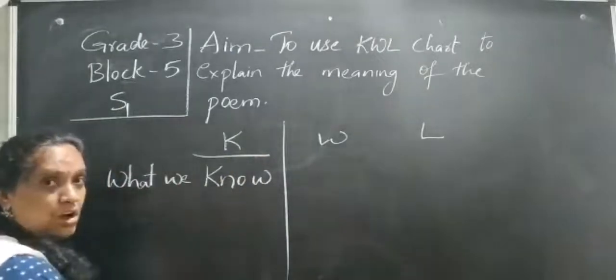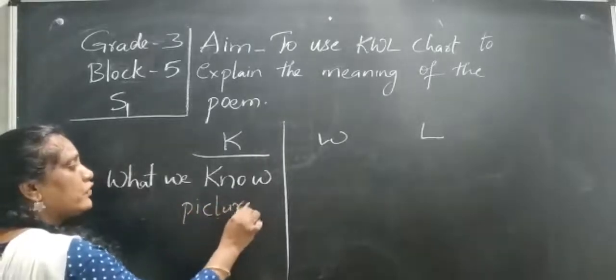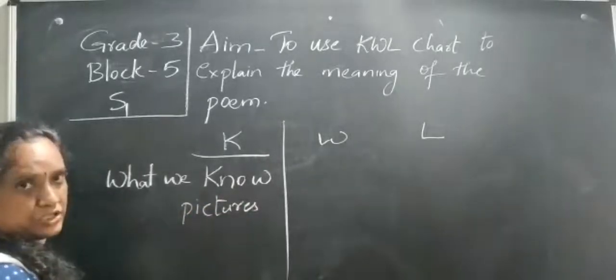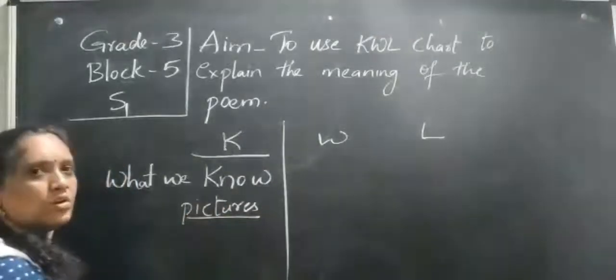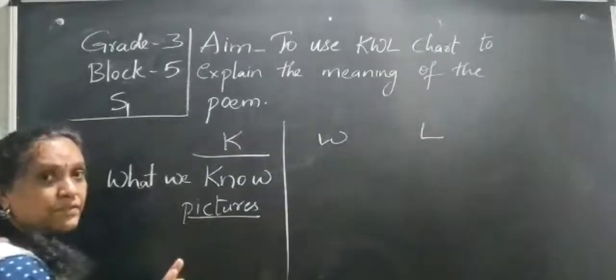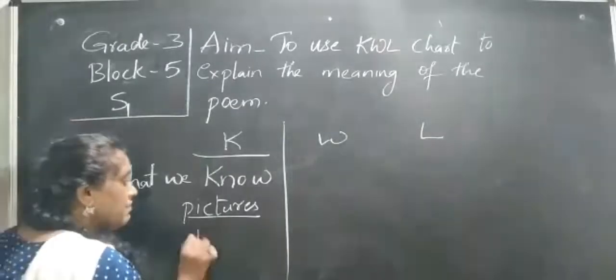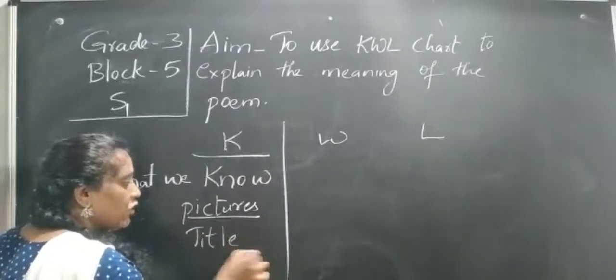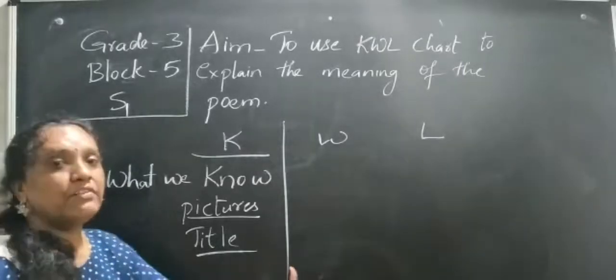So, we know just by seeing the pictures. One clue which we get is by seeing the pictures. By seeing the textbook, by seeing the pictures of the poem, we can know something we are going to learn about that. By seeing the pictures itself, you want to say what you know about that. And even by seeing the title, we can say what we are going to know. According to the title only, everything will be there.